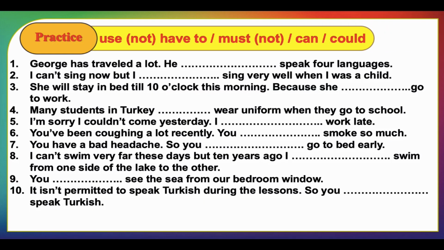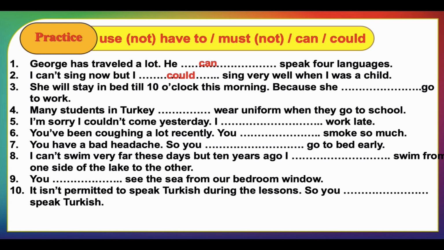Let's move to the other one. Use not, have to, must not, and can, I couldn't. Number 1. George has traveled a lot. He speaks 4 languages. So this is a kind of ability. So we should use he can speak 4 languages. I cannot sing now, but I sang very well when I was a child. This is also ability, but when we have "when I was a child," this is ability in the past. I couldn't sing very well when I was a child.